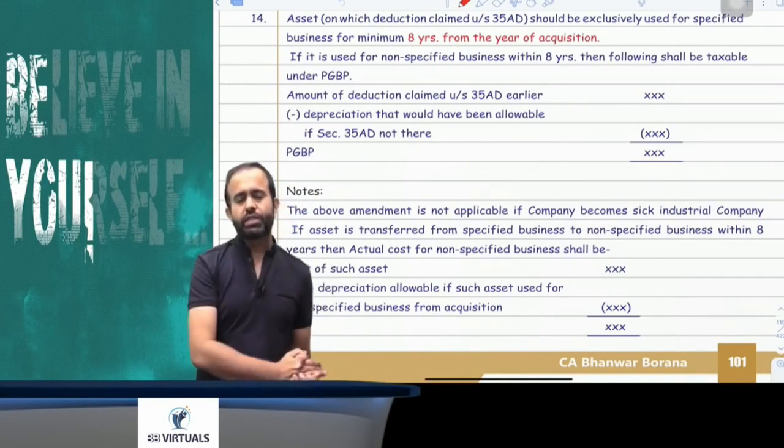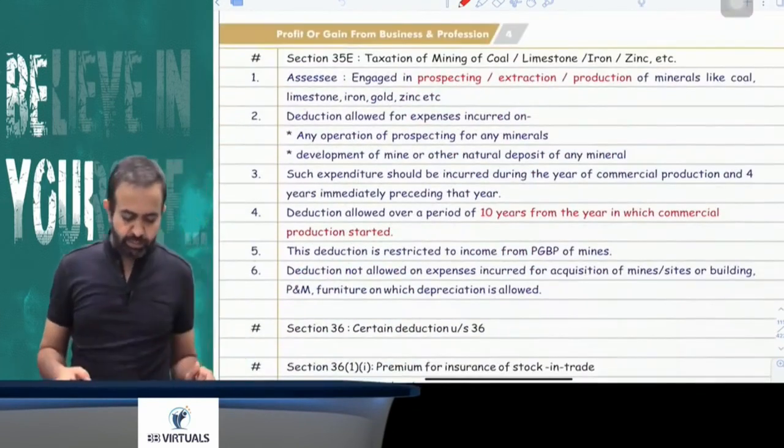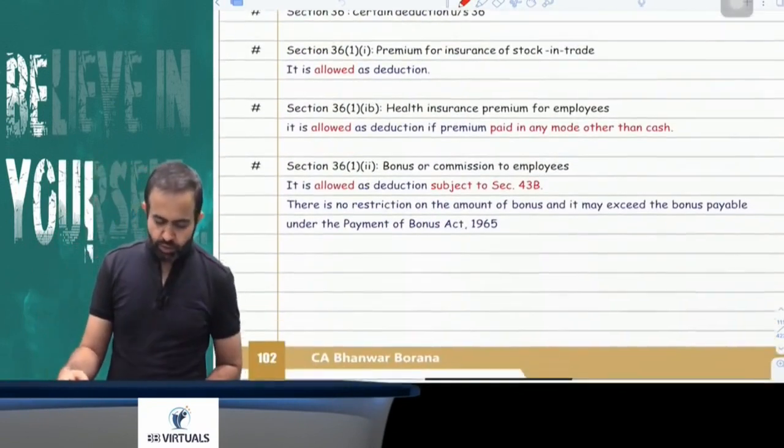Just reduce that depreciation and the remaining will be your actual cost for the non-specified business. You got my point or not? Yes. 35 is your homework.